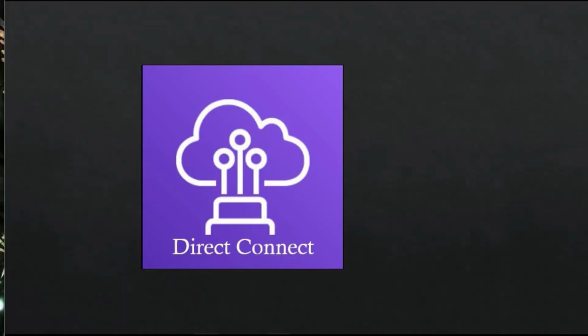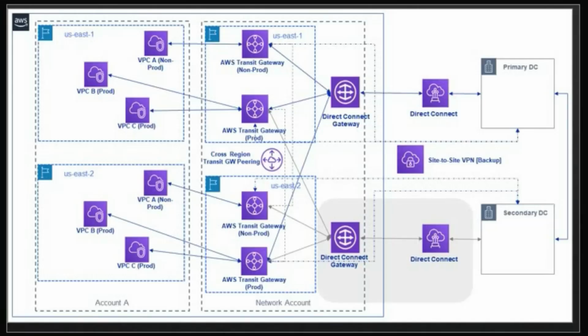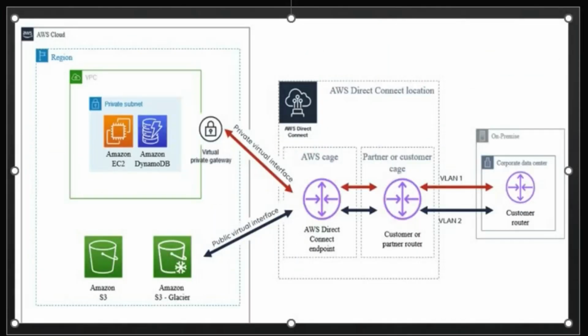If your question asks to give a stable performance, then Direct Connect should be part of your option. On the other hand, Direct Connect is not the right option if the solution is asking for a cost-effective network connection. Direct Connect is regional, but Direct Connect gateway is global. If you are asked to create a solution which is multi-region, then Direct Connect gateway will be part of your architecture. Direct Connect neither encrypts nor decrypts the network.